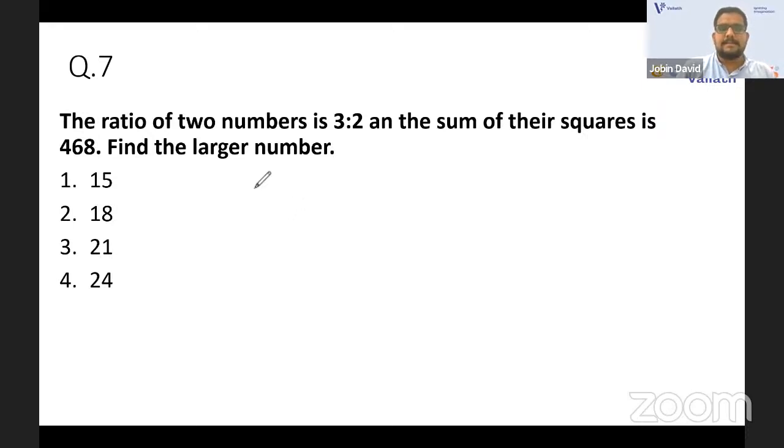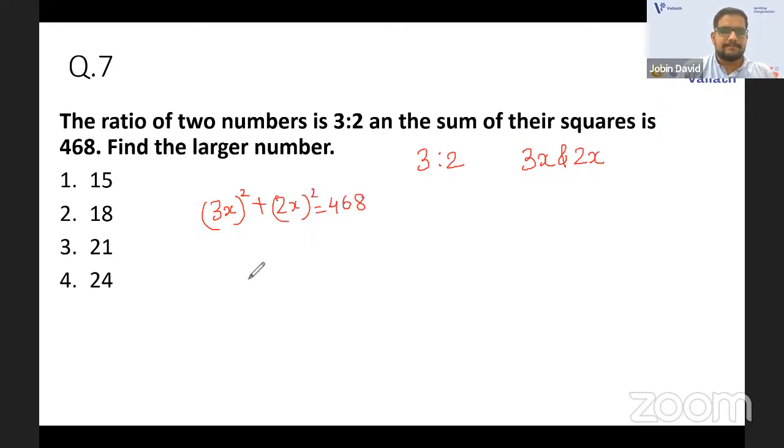So the ratio of two numbers is 3:2. If you have the ratio, we can have the two numbers. It will be obviously 3x and 2x. There will be a common quantity called x. So we can write the numbers as 3x and 2x. The sum of their squares is (3x) square plus (2x) square equal to 468.